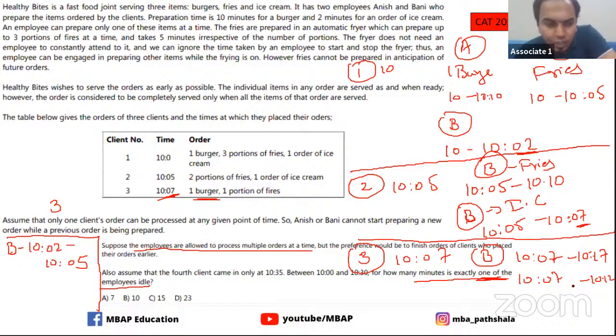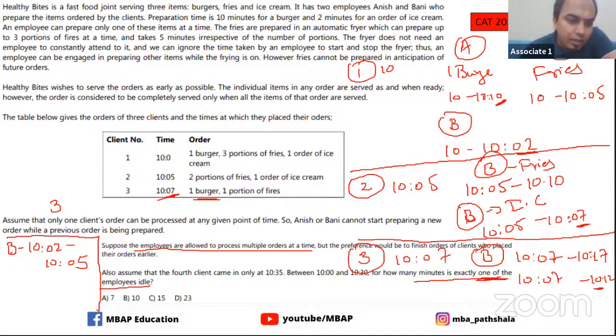All right, guys. So what happens by this time? Even this order is processed. Now what time did A get free, guys? All this is B, but what time did A get free? A got free at 10:10 when the first burger is done, and after that, till 10:17, A alone is free.